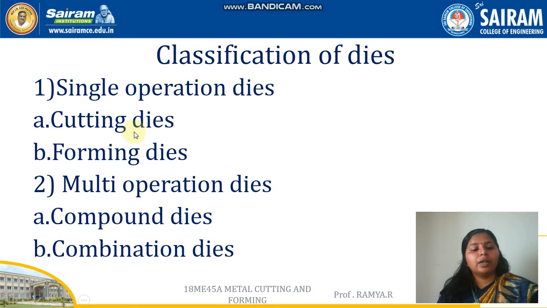So they are classified into two types. Single operation dies are of two types: one is cutting dies and the other is forming dies. The multi operation dies are of two types: one is compound dies and the other is combination dies.